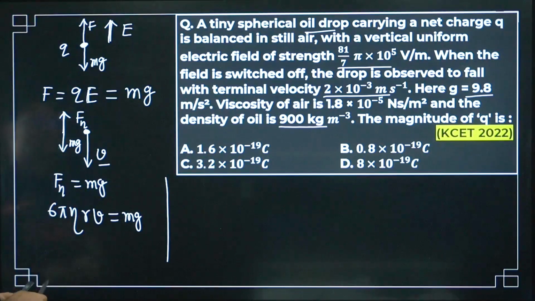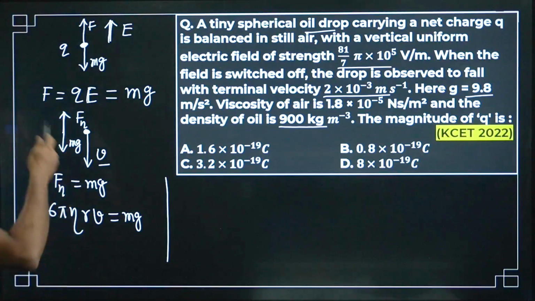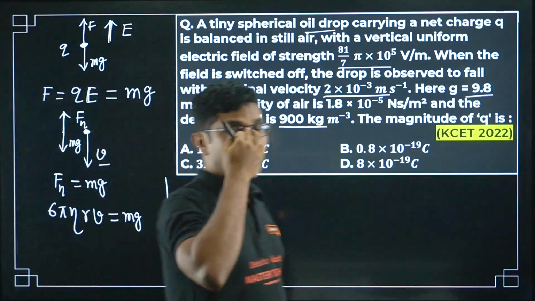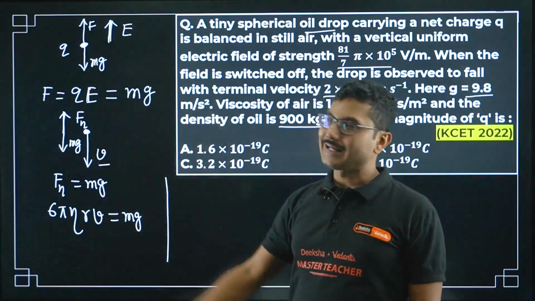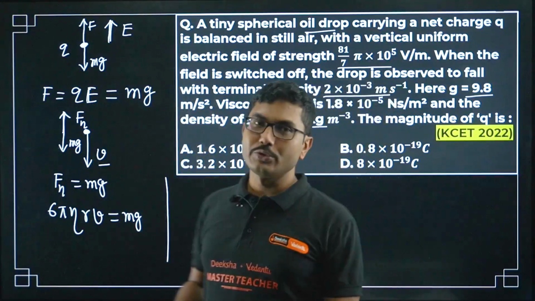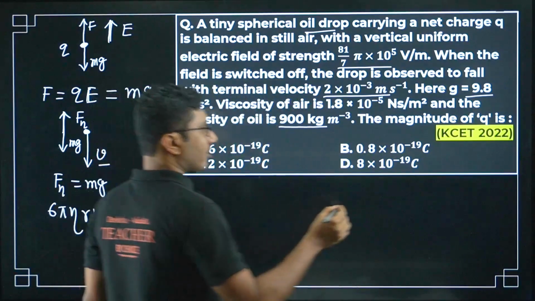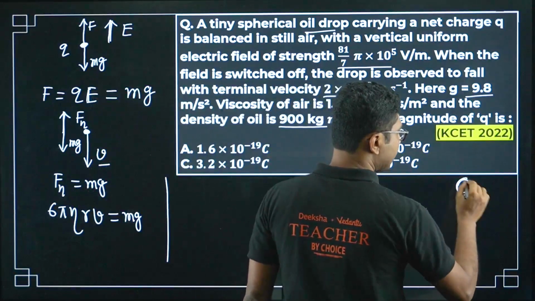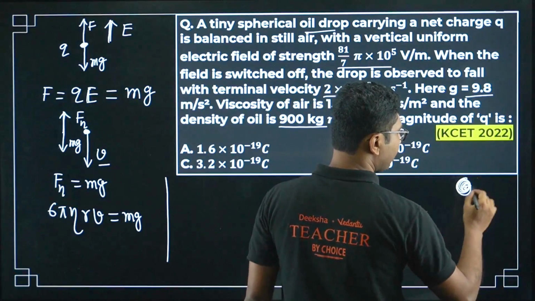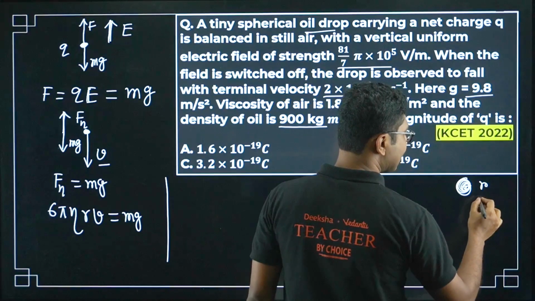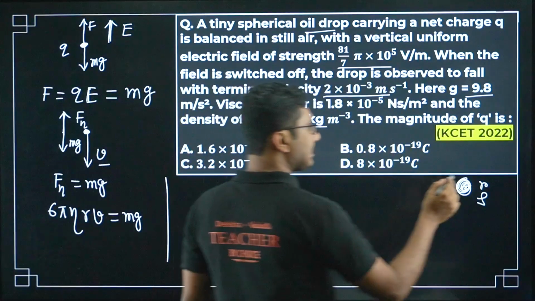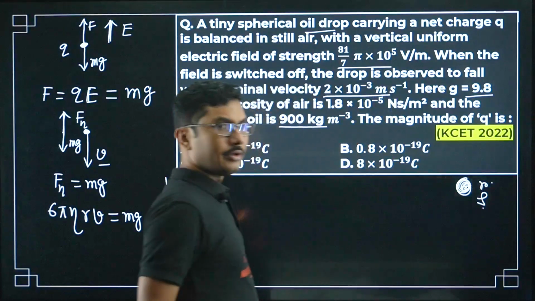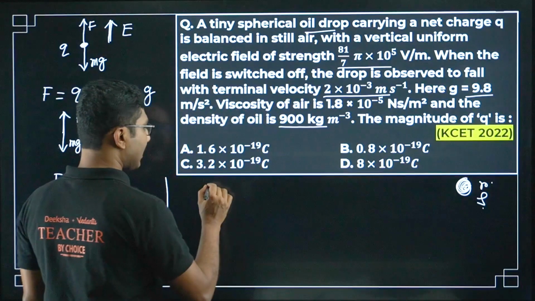So first we have to find the radius r and the relationship with the charge q. It is an oil drop of some radius r and density rho. If radius r and density rho are known, then we can find the mass.